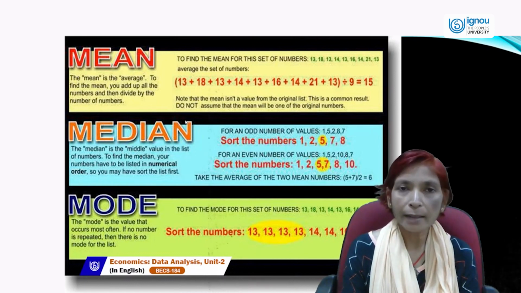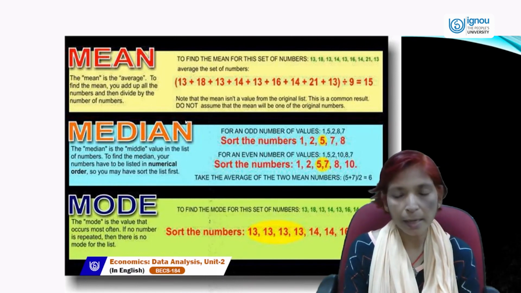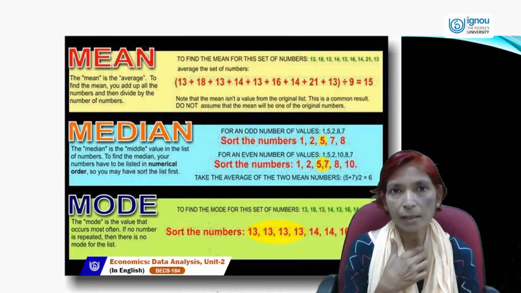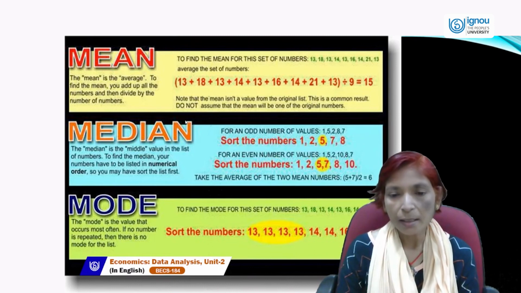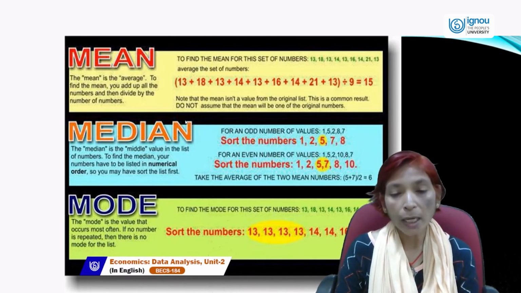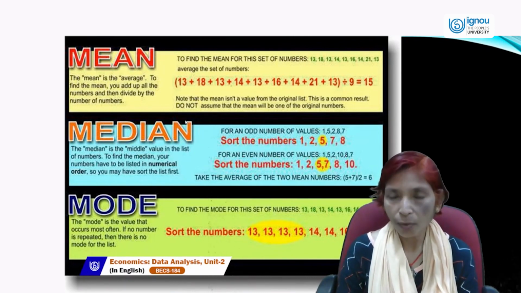Now, in this sample or collected data, we are seeing that 13 occurs repeatedly, 4 times. 13 comes 4 times, 14 comes 2 times, 16 comes 1 time, 18 comes 1 time, and 21 is also 1 time.